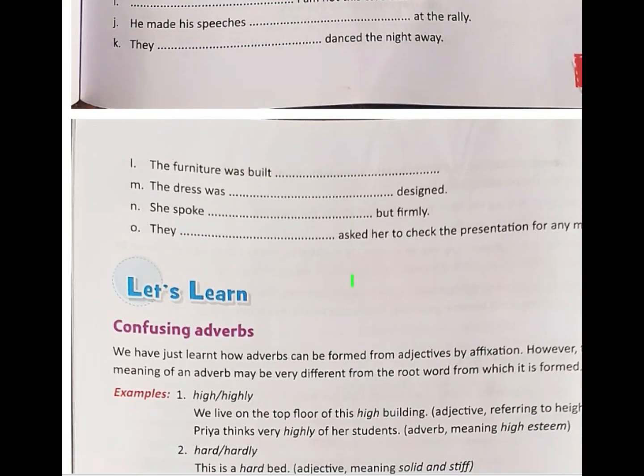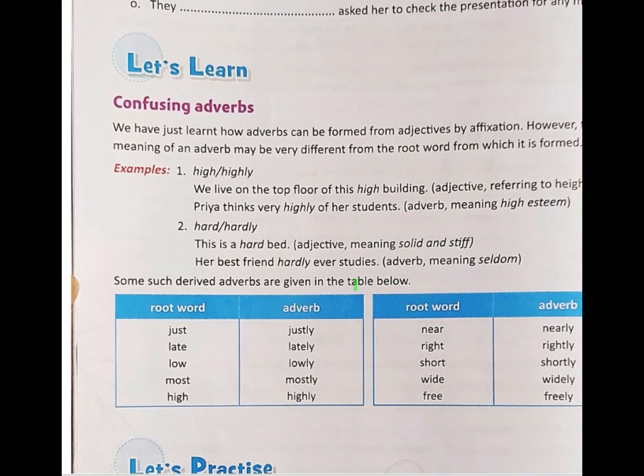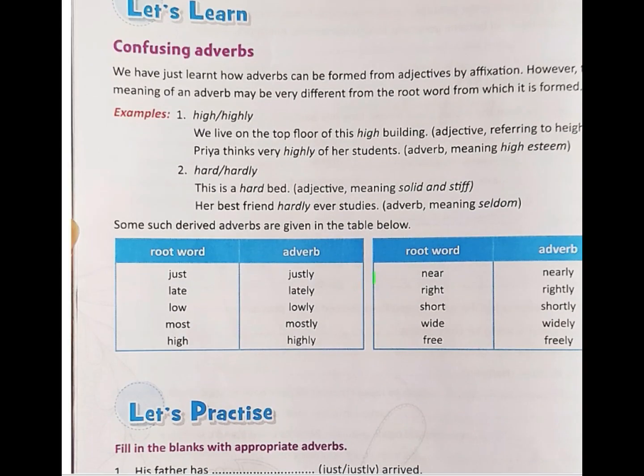Next we have confusing adverbs. Confusing adverbs are words whose adjective form and adverb form are so similar that sometimes we mistake one for the other. For example, the word just and its adverb form justly.